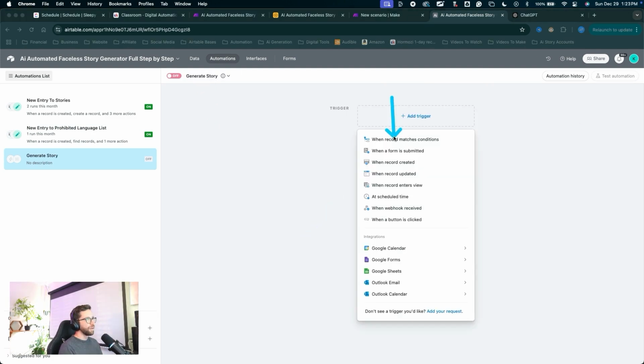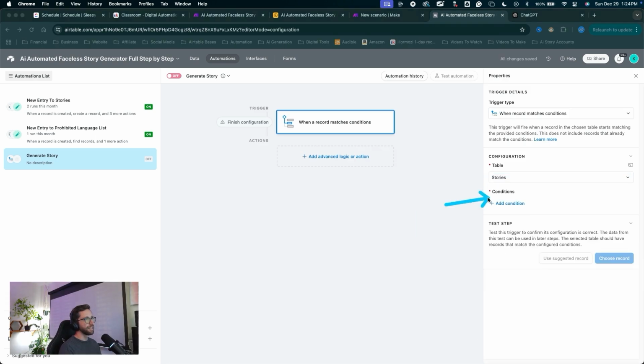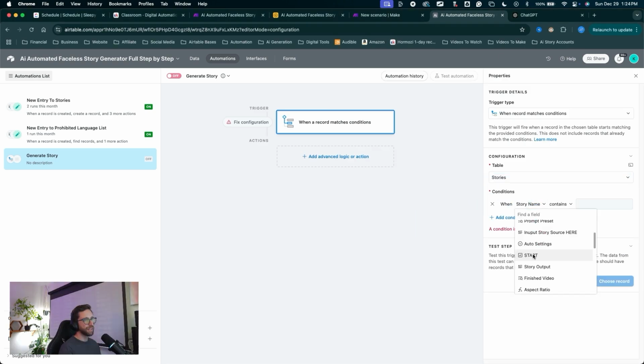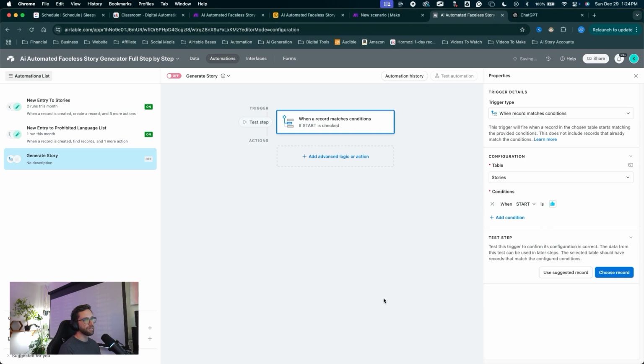Click add a trigger when record matches conditions. Select the table, stories table. Let's add a condition. When start is checked, we'll kick off this automation and run these actions. We can put some more conditions here to make sure we are ready to run, just to make sure we're not accidentally running the automation and burning through credits with no information in there.